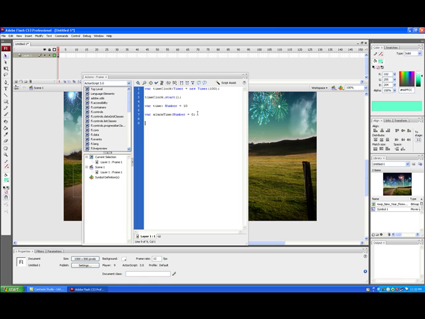Now we add an event listener to the timer instance, and also we can trigger a function to add a number to our own variable. The code is TimerClock.addEventListener(TimerEvent.TIMER, updateClock).